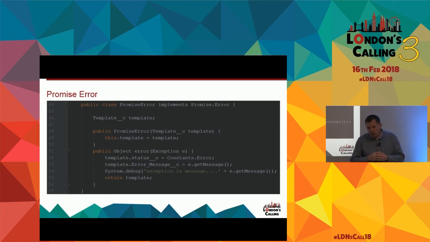So, if we're calling out to an HTTP service somewhere, how do we know it's running? Has it gone down for maintenance? Has it timed out? Has it, for some reason, just not given us the data we need? The exception's been generated. At this point, if we want to, we can re-queue that promise. We can put it back into the system and kick it back round so that we can retry.